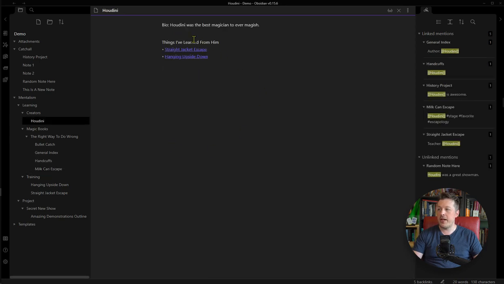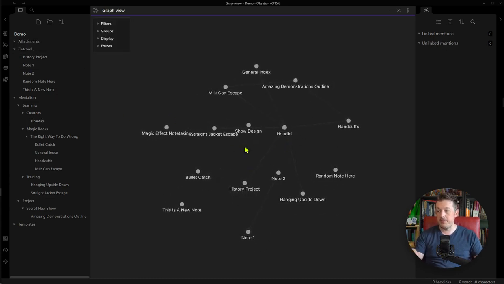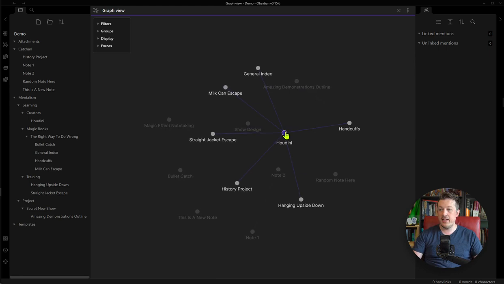So then I could go back to Houdini, and you can see over here that, okay, milk can escape, Houdini, and then there's the other tags there. But let's go back to the graph view. Nothing has changed yet because the milk can escape is still just connected to Amazing Demonstrations outline and Houdini.